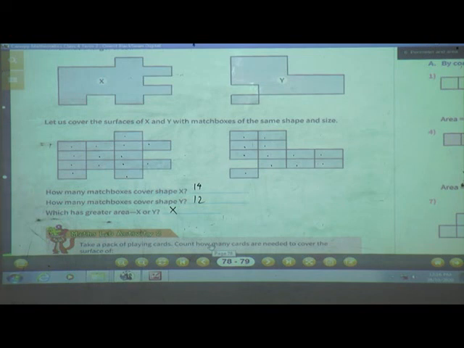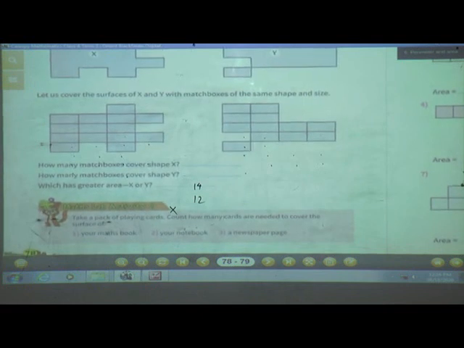Now here they have given one activity for us. What do we have to do? Take a pack of playing cards, count how many cards are needed to cover the surface of your maths book, your notebook and a newspaper page. Understood? Very easy. Okay, you just see and write the number of playing cards required to cover your maths book, your notebook and newspaper. Okay?